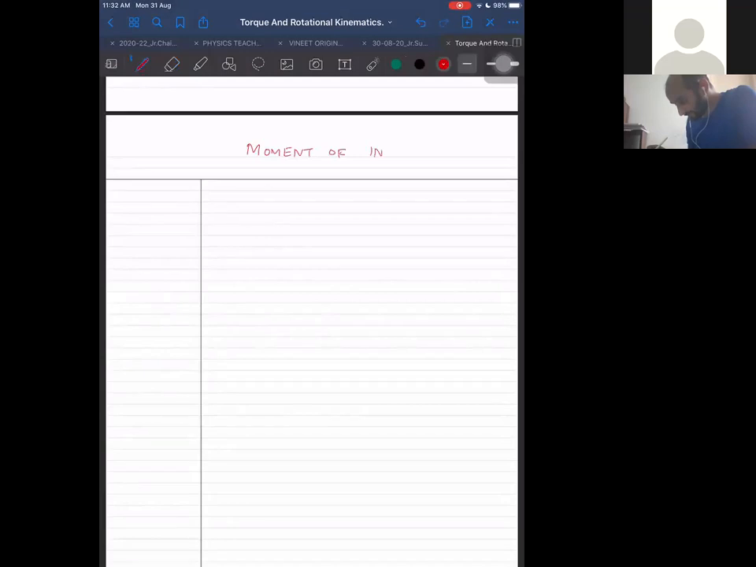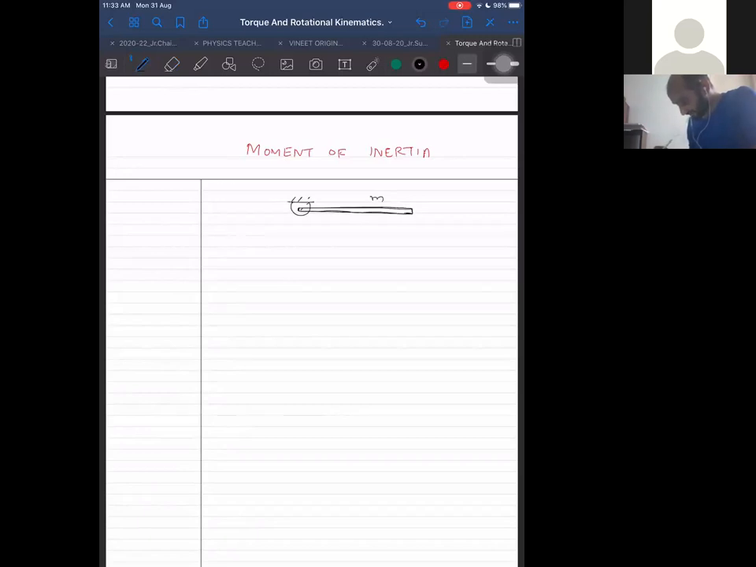Moment of inertia. So let us consider a very simple problem. Let us say this is a rod of mass m.